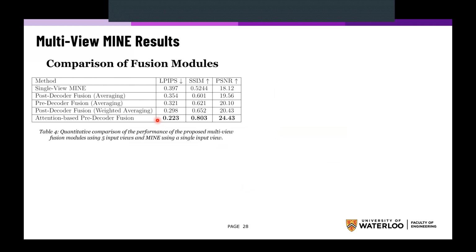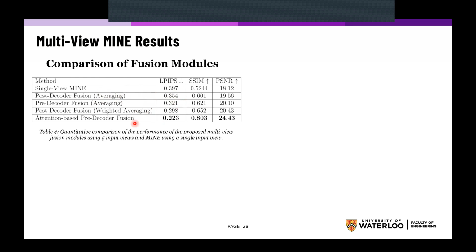Now comes the multi-view MINE results. We start by comparing the different fusion modules that we proposed. Compared to the single view MINE, the post-decoder fusion with basic averaging as a compositing layer enhanced the results. The pre-decoder fusion is slightly better than the post-decoder fusion on all metrics. The post-decoder fusion with weighted averaging rather than basic averaging is better than the pre-decoder fusion.